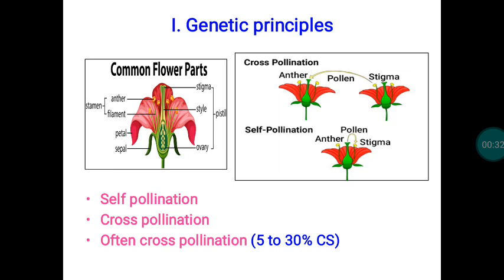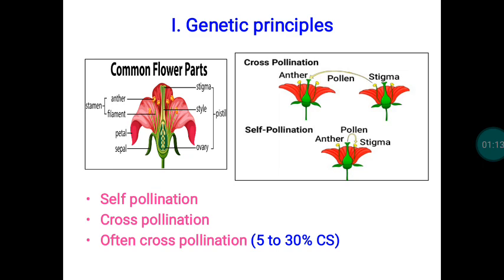Then two principles we have to follow with reference to production of seed with assured quality. The first principle is related to the genetic principles. The second one is the agronomic principle. The agronomic principles are more related to crop management activities, whereas the genetic principle is somewhat science oriented. That also plays a major role. We have to adopt that particular principle, then only can we ensure the resultant material with assured genetic purity and the remaining seed quality. In the genetic principles, a lot of things are there. We can see them one by one.